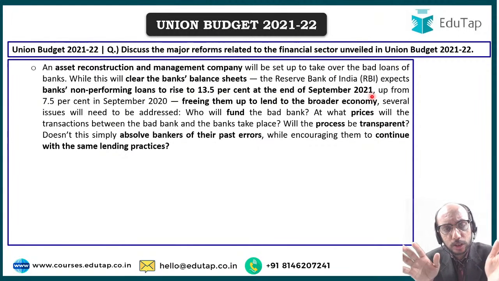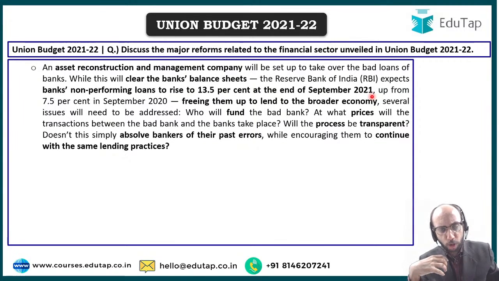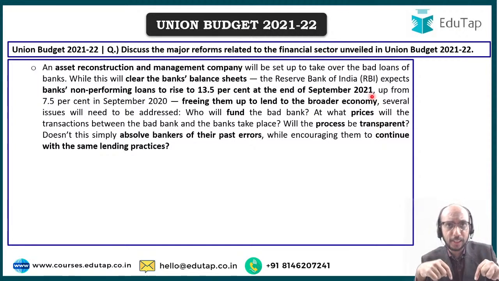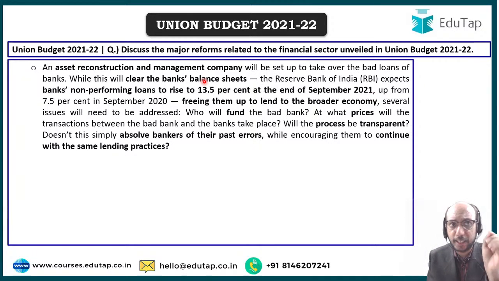You can give new loans. You can support productive sectors of the economy. You can support productive individuals. You can do all the good activity that a bank should do. So the idea is that by selling your non-performing asset to an asset reconstruction and management company, you have said tata bye-bye to your problem of non-performing asset. Like that, this asset reconstruction and management company will purchase non-performing assets from the entire banking industry probably, right? So this asset reconstruction and management company will help the banks in clearing their balance sheet.